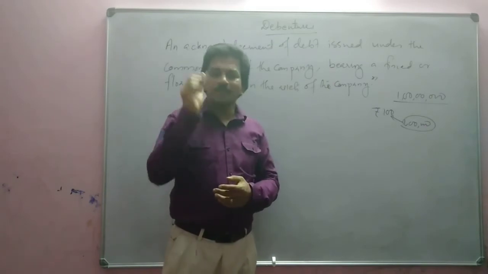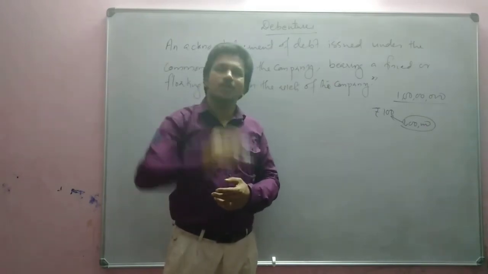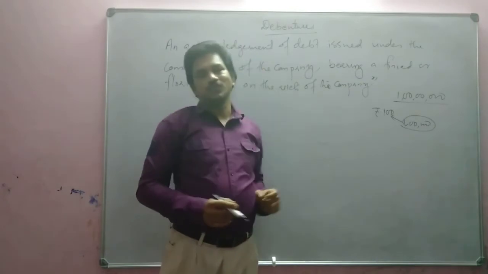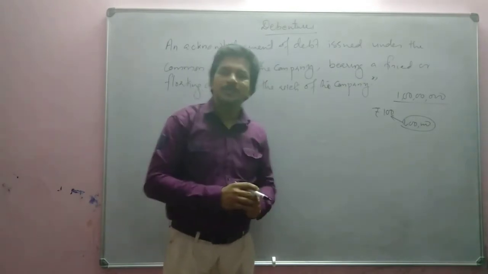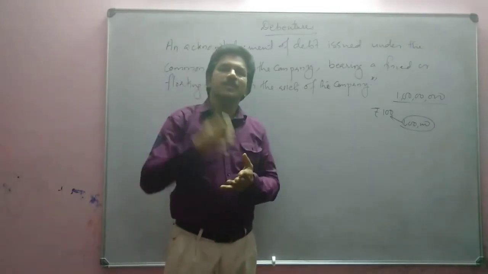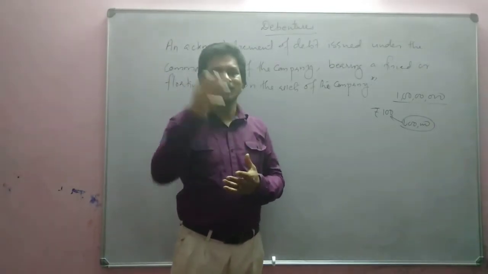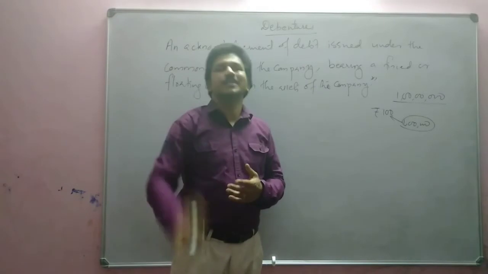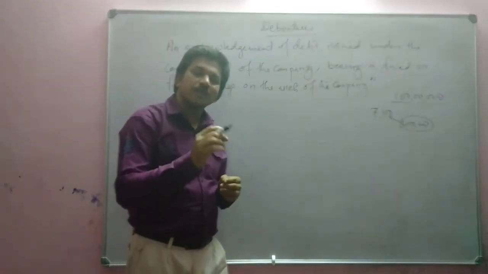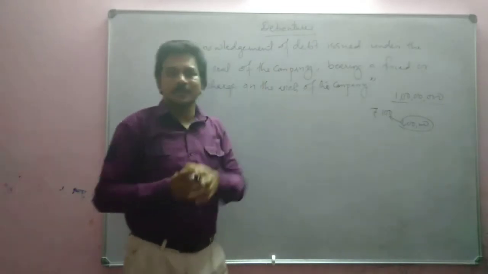Whether you buy one debenture or 10 or 100, a debenture certificate will be issued to you. In that it will be mentioned that we have borrowed this much money from you for this much interest. So if you buy the debenture, you will get interest from the company.